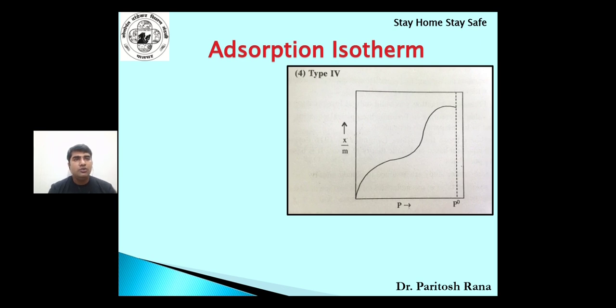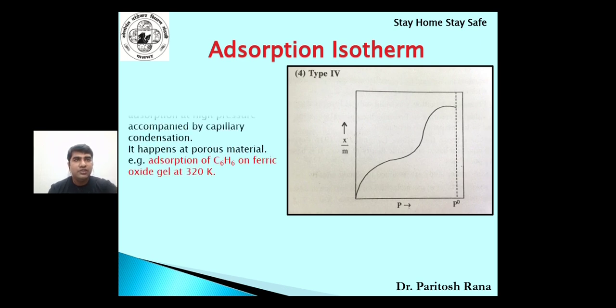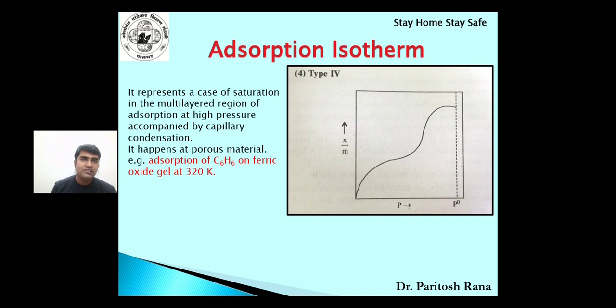Okay, now you can see this is a different curvature, like a wave. What does it represent? It is a case of saturation in the multi-layered region of adsorption at high pressure accompanied by capillary condensation. It happens on porous material, for example benzene on ferric oxide. Now initially you can see the graph is increasing, then again it reaches a plateau. What does it mean?